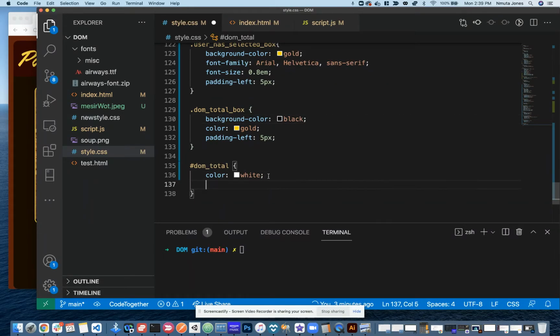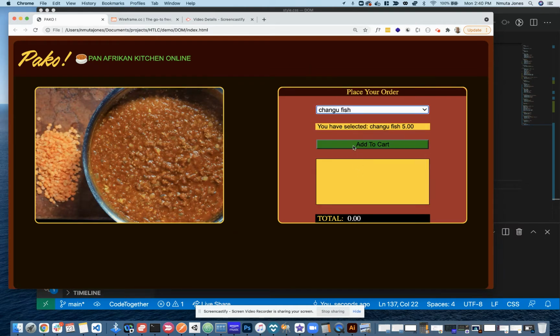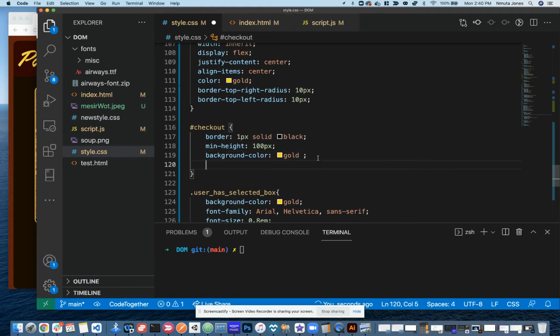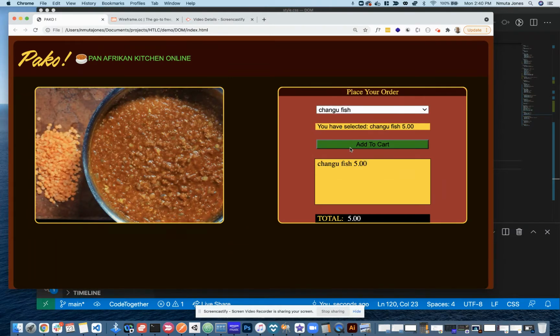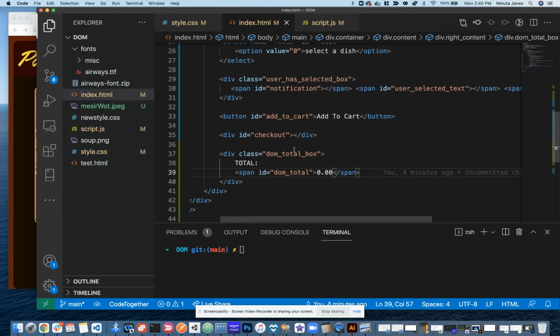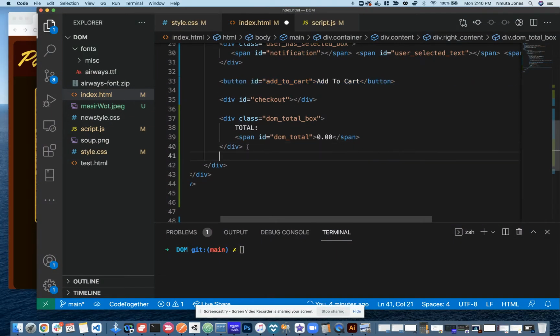So the DOM total will have a padding left here of 5 pixels. But underneath it, we want to have a reset button. In fact, let's put the padding left on the checkout as well, just for consistency. Okay, so a reset button. So remember before we had this button here, and the button was add to cart, and this one just will be called reset.